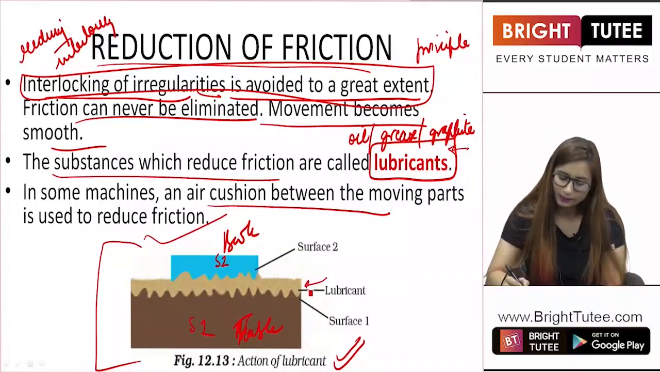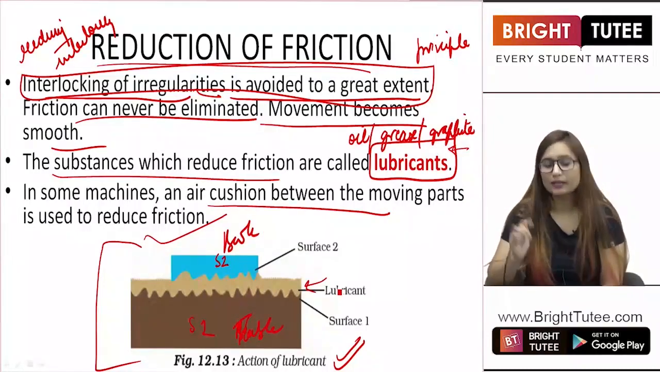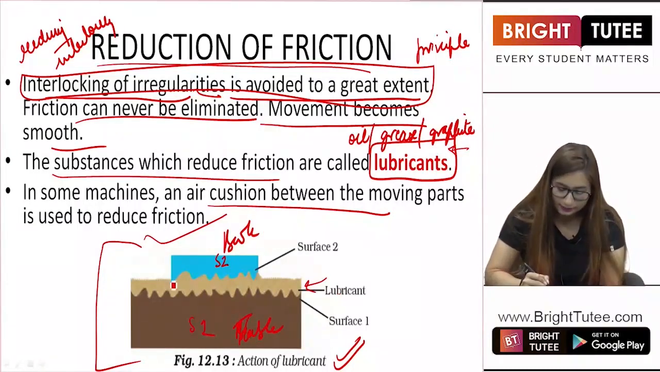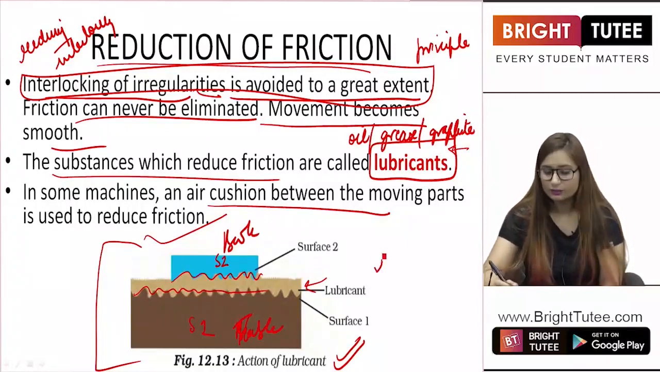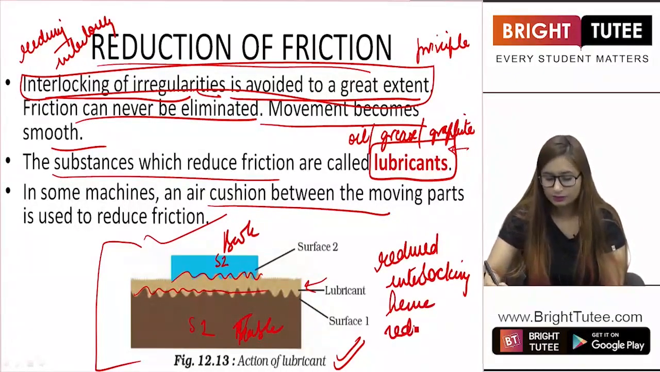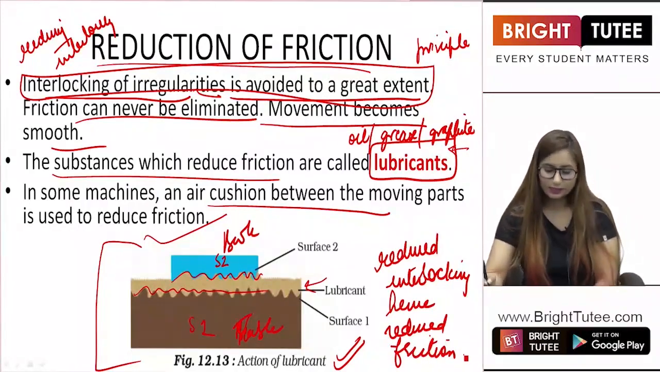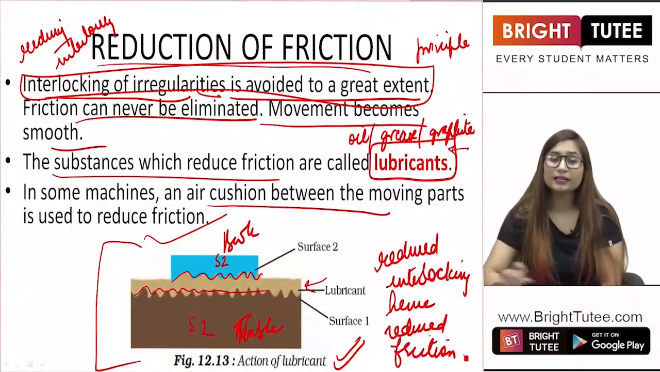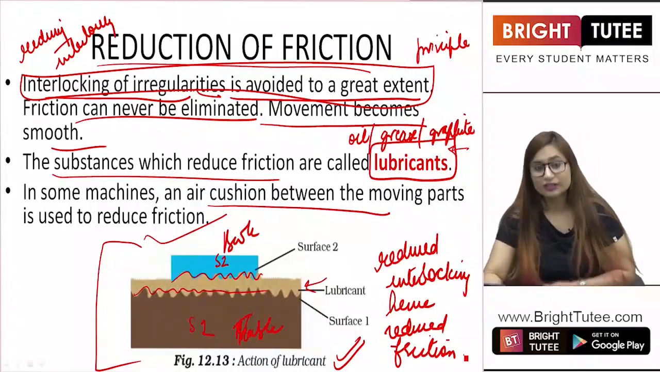You have applied a lubricant. Now what does a lubricant do? The lubricant enters inside the irregularities of both the surfaces. Right? Now certainly there are reduced irregularities, reduced interlocking, and hence reduced friction. This is what we are doing with the help of a lubricant. Basically, we are reducing the interlocking of the two surfaces and hence we are reducing the friction in turn.